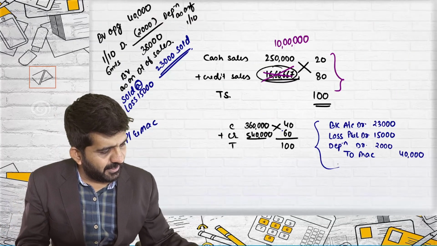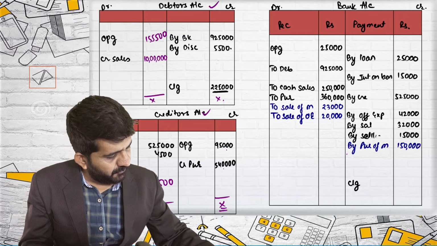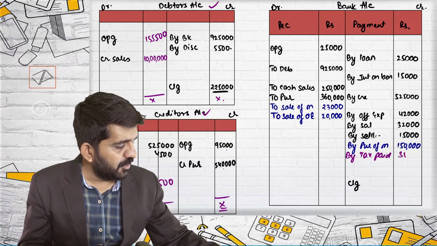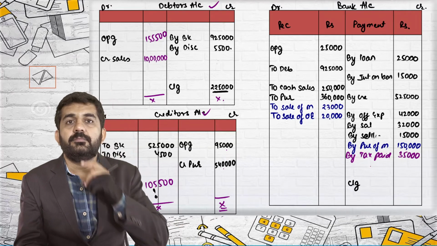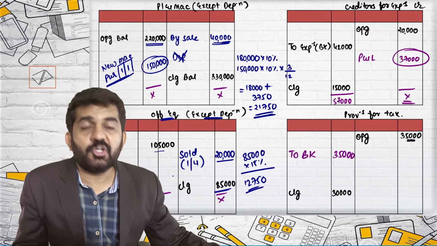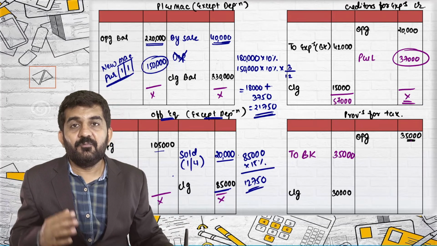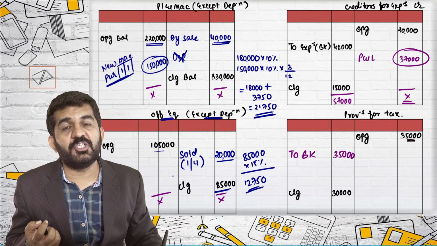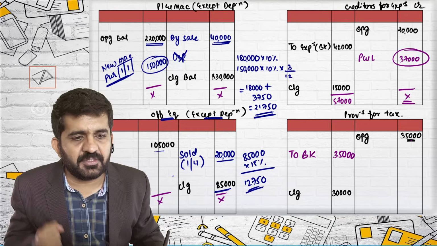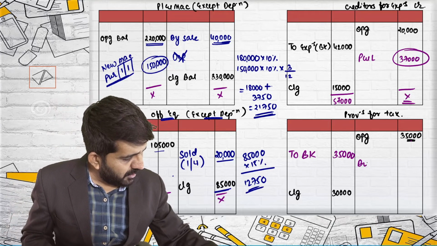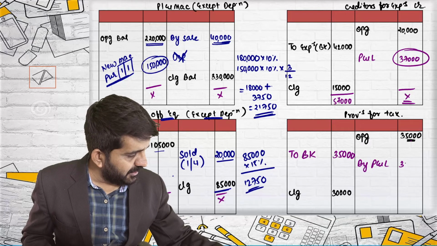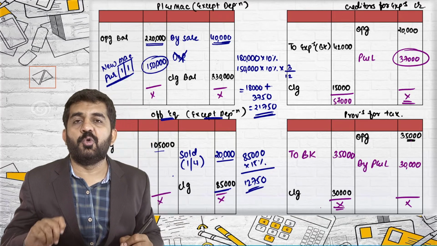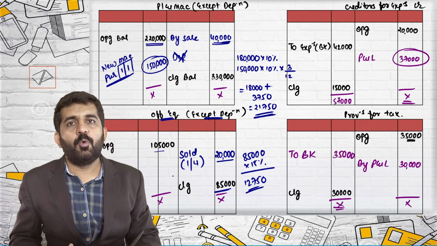35,000 to effect bank account credit side. 35,000 by tax paid. 35,000. Now, at current year end, we know we need to pay tax in next year. Any other future expenditure we should always provide for as per conservatism concept. So, I will be providing 30,000 rupees. If nothing is given, closing is provided, opening is paid.